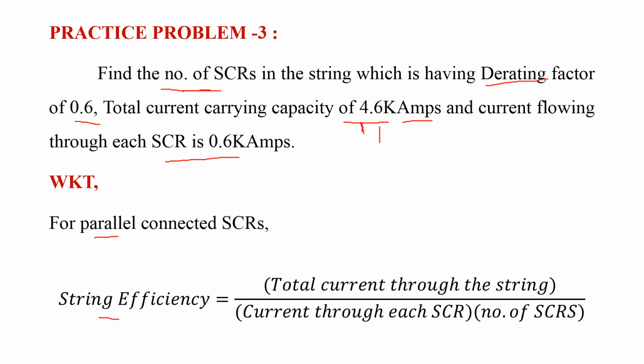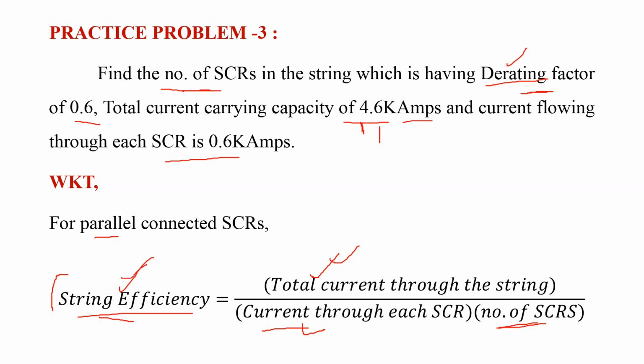Now consider the string efficiency formula for parallel connected SCRs, that is given as the ratio of total current flowing through the entire string to the product of current flowing through each SCR into number of SCRs. Here we know the total current carrying capacity as well as current flowing through each SCR. We have to determine the number of SCRs, that is, string efficiency. But there is no data for string efficiency, but there is data for derating factor. I think everyone knows the relation between derating factor as well as string efficiency. By using that relation, find out the string efficiency value.